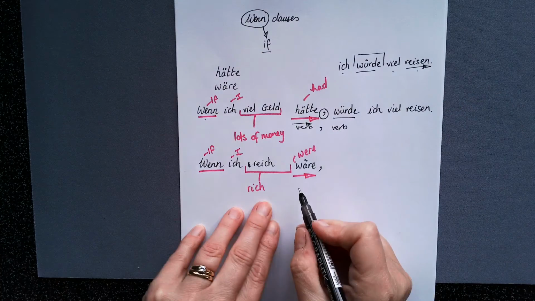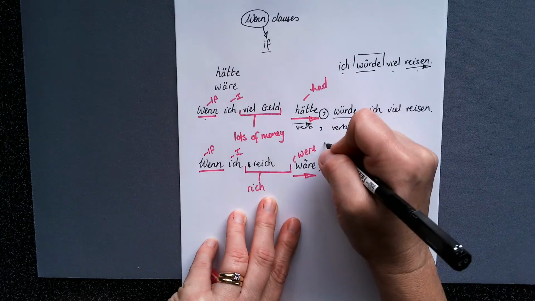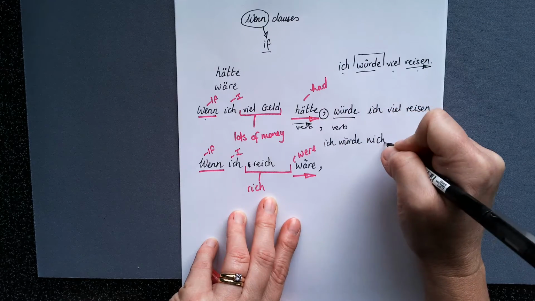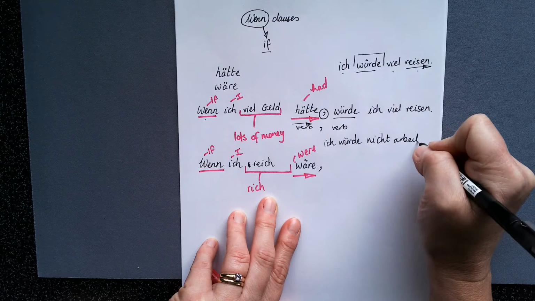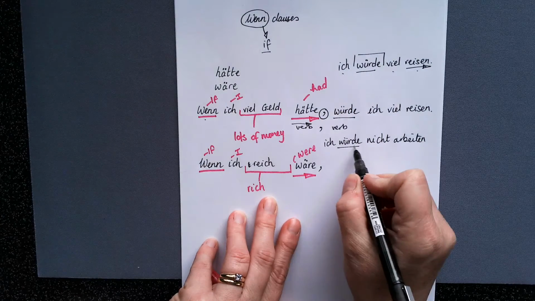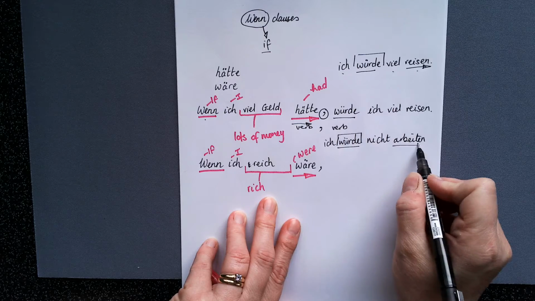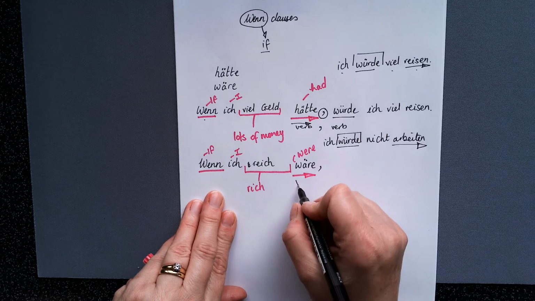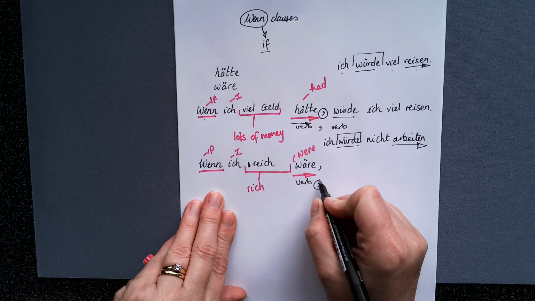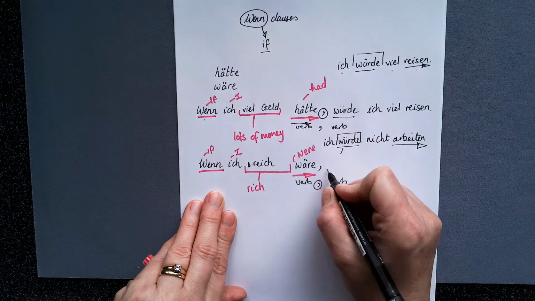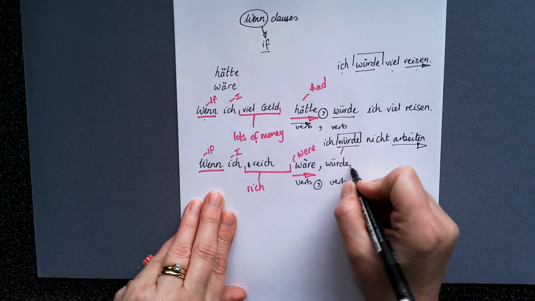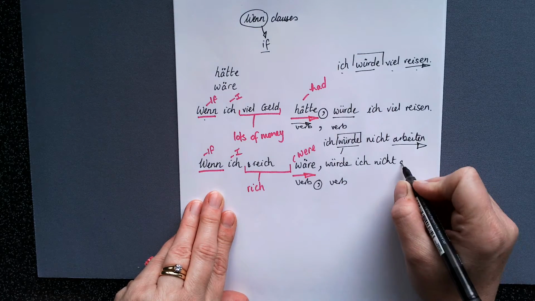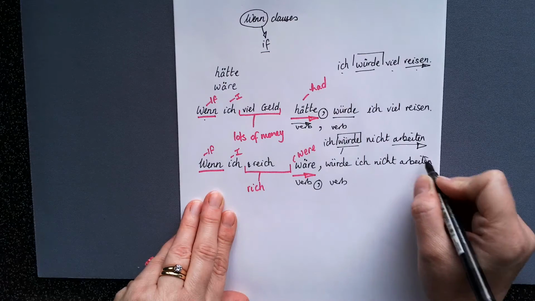Okay? Let's have a look at this one. If I were rich, what should we say? I would not work. So there's our verb, there's our infinitive at the end. Now we've got, if I were rich, I would not work. So we need a verb, comma, verb. So that's there. So wenn ich reich wäre, würde ich nicht arbeiten. Okay?